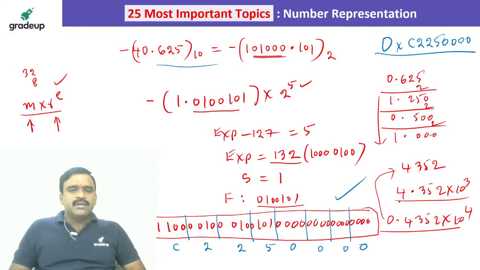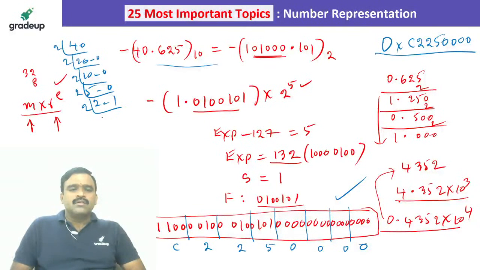So how is it converted? Minus 40 is very simple. If you divide like this by base 2: 2 20s are 0 remainder, 2 10s are 0 remainder, 2 5s are 10 with 1 remainder, 2 2s are 4 with 1 remainder, 2 1s are 2 with 0 remainder. So 101 followed by 3 zeros, not 4 zeros.